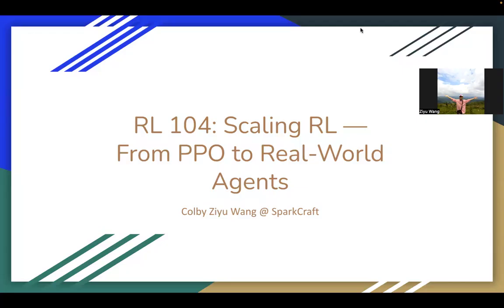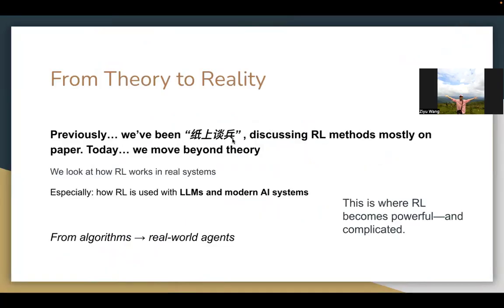Hello, everyone. Today we'll be talking about Reinforcement Learning 104, which is titled Scaling RL from PPO to Real-World Agents. Previously, we have been 纸上谈兵, talking about RL on paper, and today we will throw away the paper and look at real systems, especially how RL connects to modern AI, such as LLMs. And today, we'll move from theory to systems. This is where RL becomes powerful and complicated.